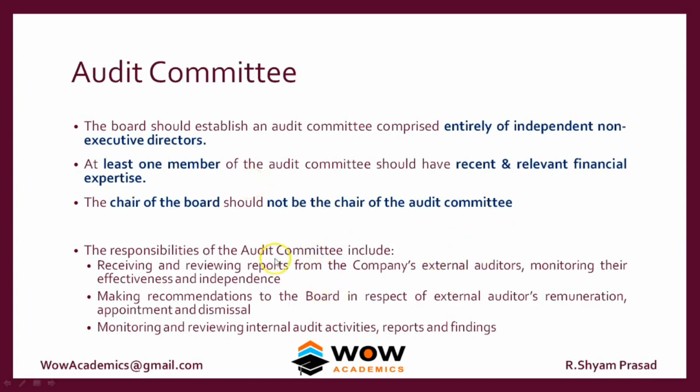So the audit committee also monitors the effectiveness and independence, because the audit committee is the one which suggests which external auditor has to be appointed. So they monitor how well they are doing their job. The audit committee also ensures their independence. So there should not be any influence of the CEO over the external auditor. So the auditors are left on their own and they are independent in their thoughts, their processes, their reviews and reports. So the next one is making recommendations to the board in respect of external auditors' remuneration, appointment and dismissal.